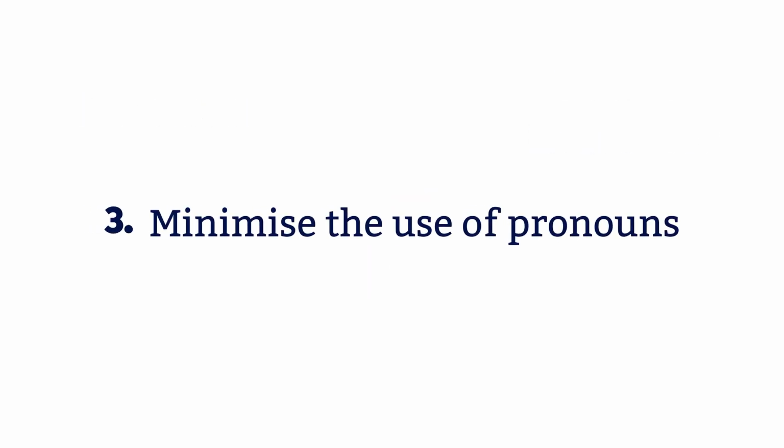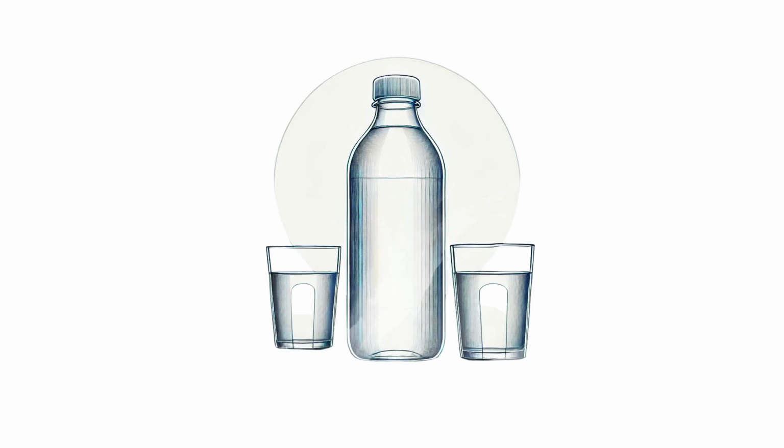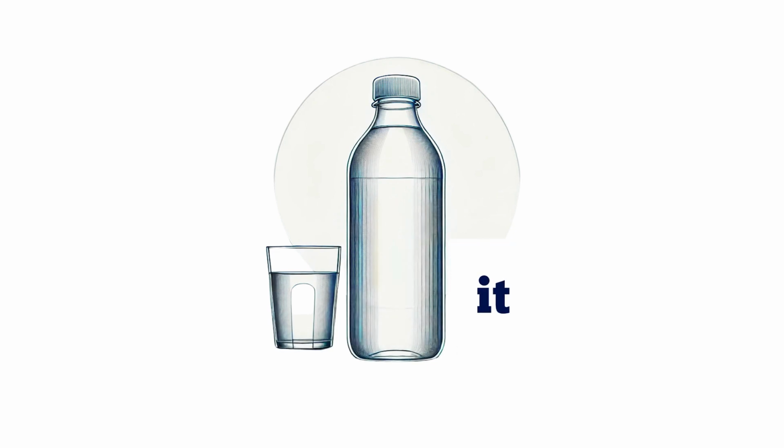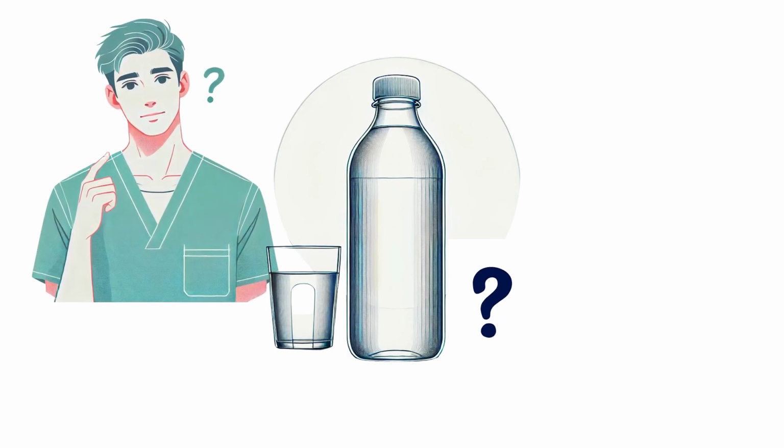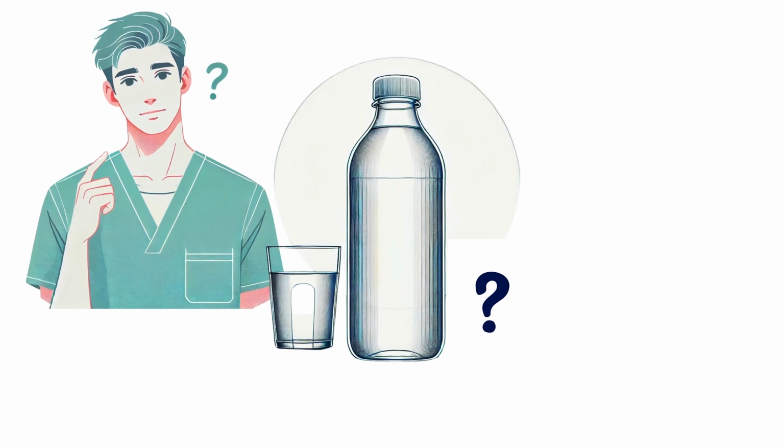Now, our tip number 3, minimize the use of pronouns. Pronouns are words that can replace nouns or noun phrases. Replacing a noun with a pronoun can make a text seem less repetitive, but sometimes it can lead to confusion if it is not clear which noun the pronoun is replacing. The greater the distance between the pronoun and the noun in a sentence, the more challenging it can be for machine translation to connect the two.